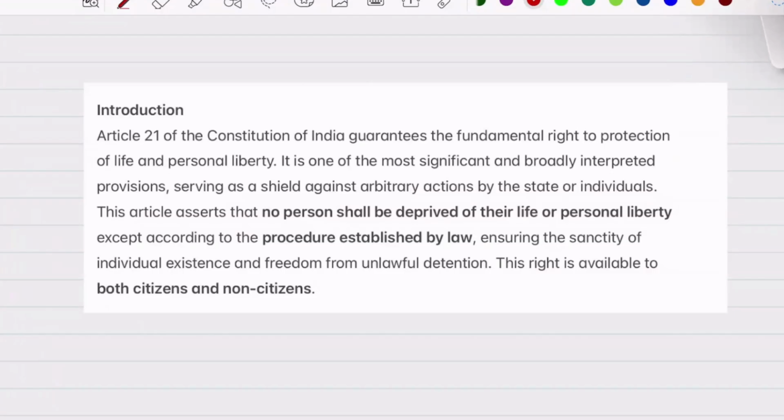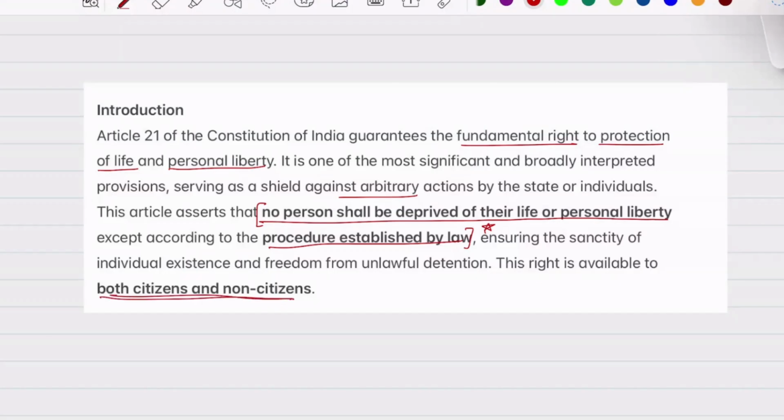Okay, so we will see in nutshell what Article 21 is. Article 21 of the Constitution of India guarantees the fundamental right to protection of life and personal liberty. Okay, it is one of the most significant and broadly interpreted provisions, serving as a shield against arbitrary actions of the states or individuals. This article asserts that no person shall be deprived of their life or personal liberty except according to the procedure established by law. Very important. Ensuring the sanctity of individual existence and freedom from unlawful detention. This right is available to both citizens and non-citizens.